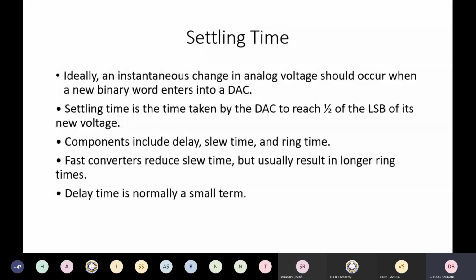Then you are using an op-amp as a buffer, right? So the op-amp has its slew time to rise from, say, 0 to another value. And then whatever the value is, it will take a time to settle, and that is known as the ring time. A fast converter reduces slew time, but usually results in a longer ring time. Delay time is normally a smaller term compared to the slew time and the ring time.